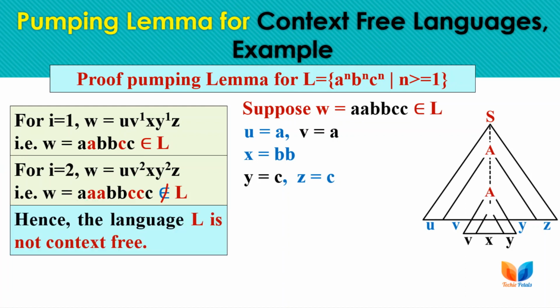In this way you can prove for any context sensitive language or any type 0 language, that is unrestricted language, by taking a sample string, breaking it into 5 substrings, checking all these 3 conditions and proving that for a particular value of i, the string does not belong to the language, so the language is not context free. You can take any sample string and any partitioning. For all partitioning your result will be the same.